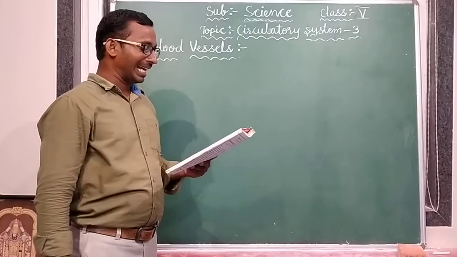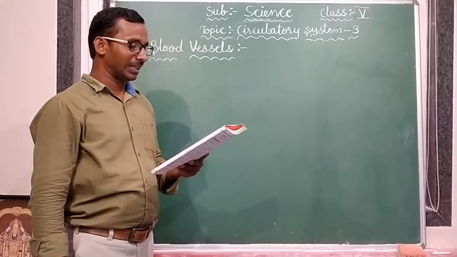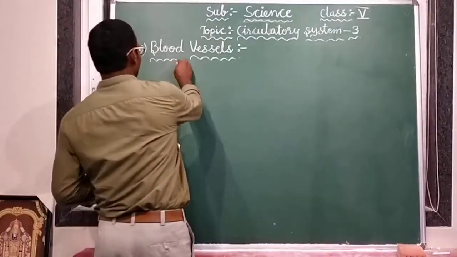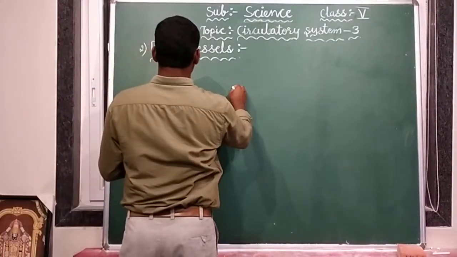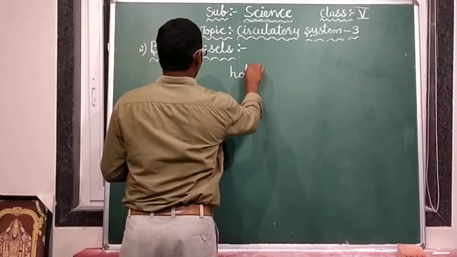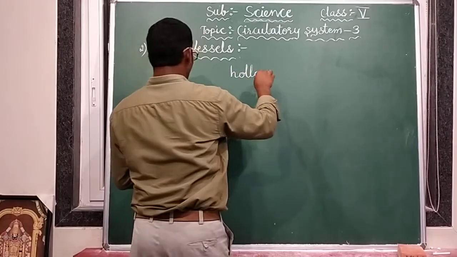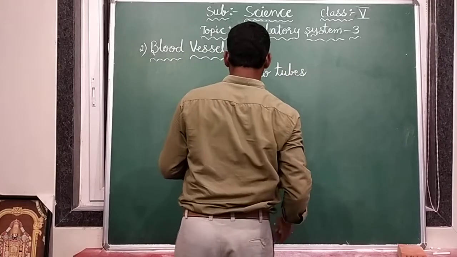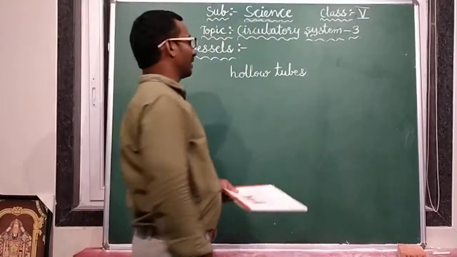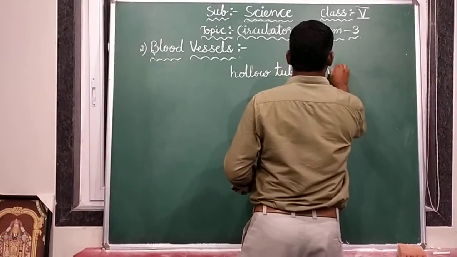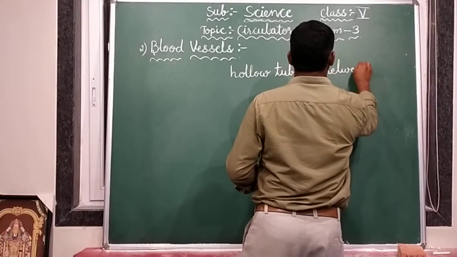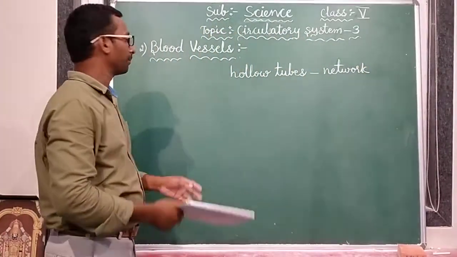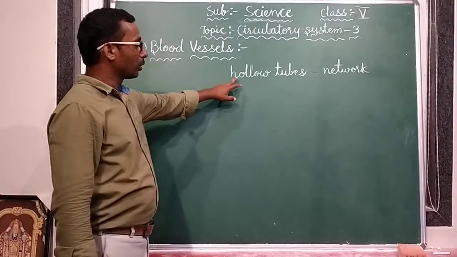Blood vessels are hollow tubes which form the network of the circulatory system. Here, what is this? Blood vessels are hollow tubes, hollow tubes which form a network. They form like a net. They form a network. Okay, are you listening? Blood vessels are hollow tubes.